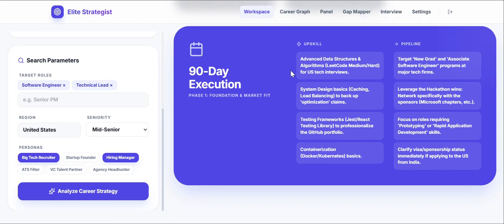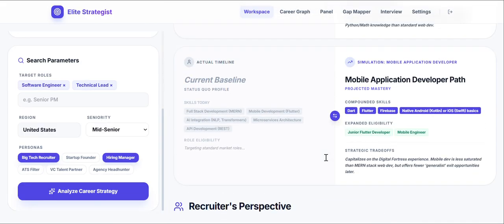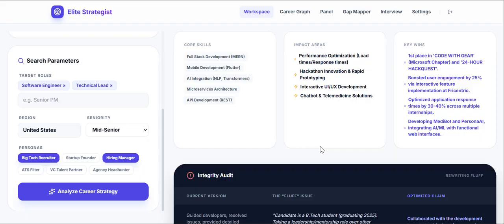And now the 90-day plan. What should I do? I should do LeetCode and work on how to become a new grad associate software developer in big tech. It's giving this in detail. Each agent has a separate perspective and gives them. So this is the workspace.